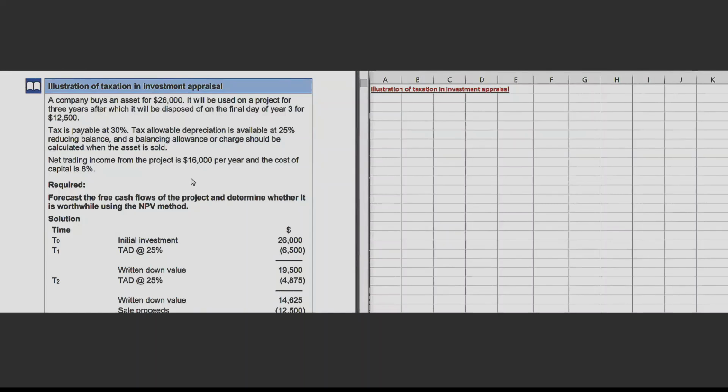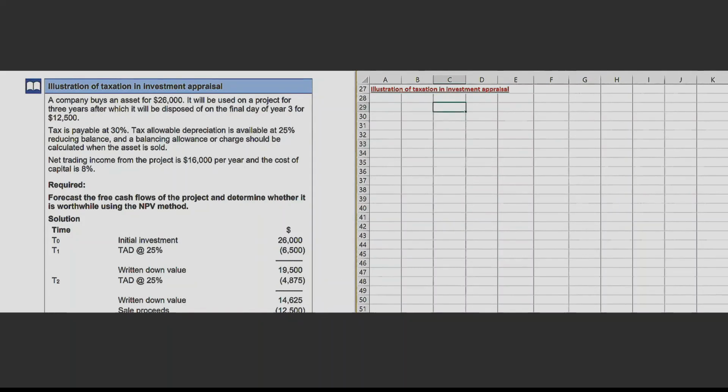Net trading income from the project is $16,000 per year and the cost of capital is 8%. Required, forecast the free cash flows of the project and determine whether it is worthwhile using the NPV method. So the first thing which you need to calculate here is the depreciation. Why? Because we need to give the tax relief on this amount of depreciation, tax benefit. For that, let's just first calculate the amount of depreciation.